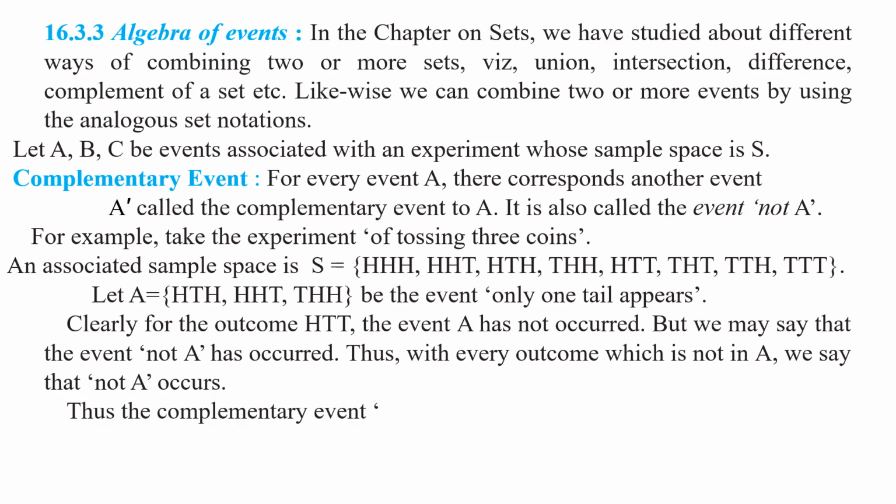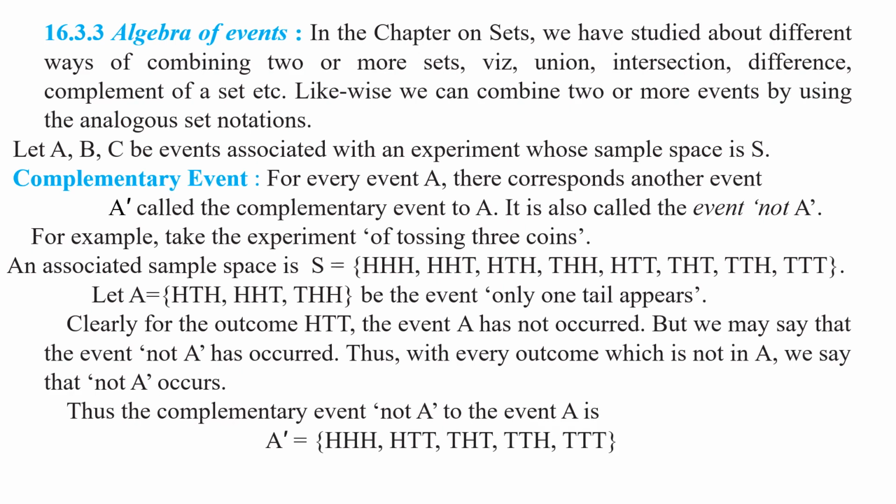Thus the complementary event not A to the event A is A dash equals the set HHH, HTT, THT, TTH, TTT. Observe here that the remaining 5 elements from the sample space S were selected. These form the complementary set of A, the complementary event of A. We don't say set here, we say event; that is the only difference.